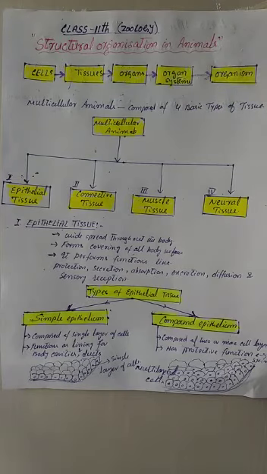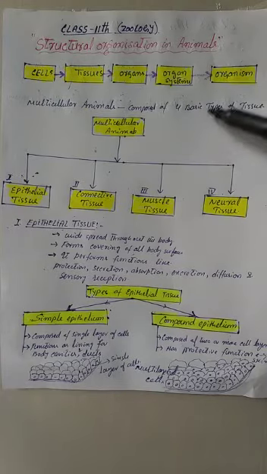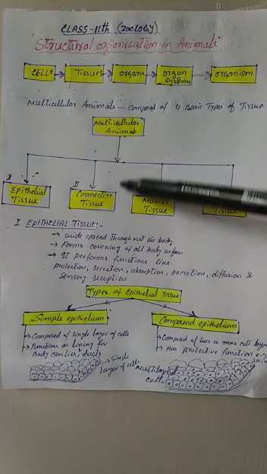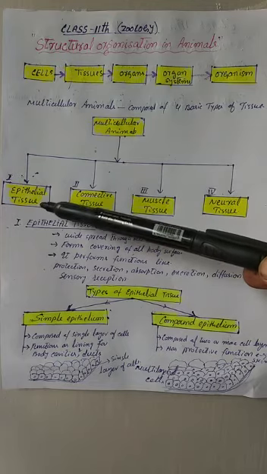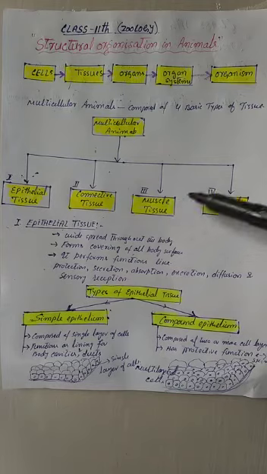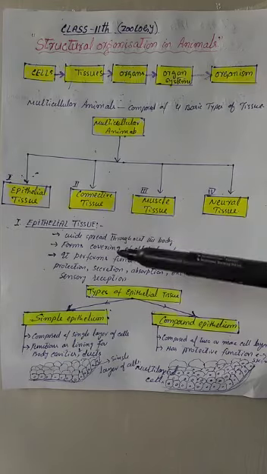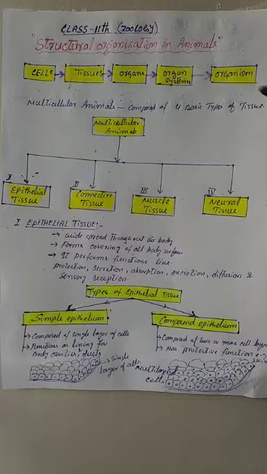Now, as I already said, multicellular animals are composed of 4 basic types of tissues. That is, number 1, the epithelial tissue, the connective tissue, the muscle tissue, and the neural tissue, or we call it nervous tissue. Now, so far as epithelial tissue is concerned, the epithelial tissues are widely spread throughout the body.